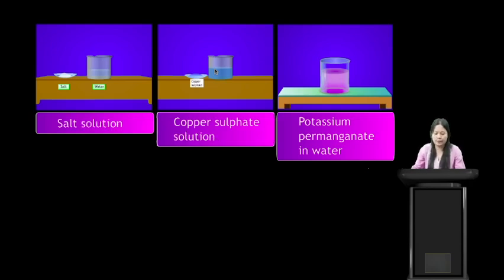So we can say that this is salt solution, this is copper sulfate solution, and this is potassium permanganate solution. So a solution is a homogeneous mixture of two or more substances. All homogeneous mixtures are called solution. Another example is ammonium hydroxide and phenolphthalein. These are also examples of solution.